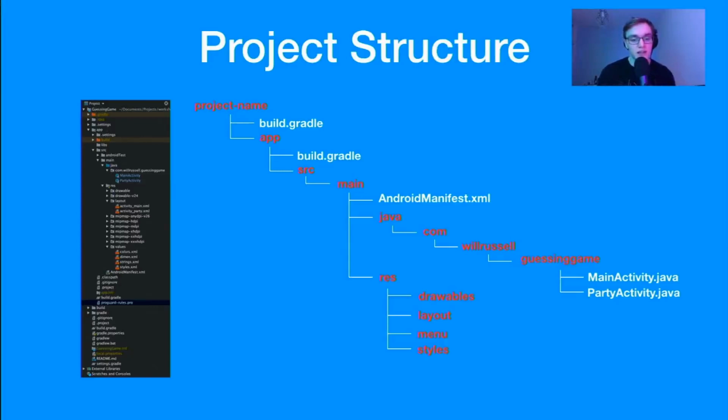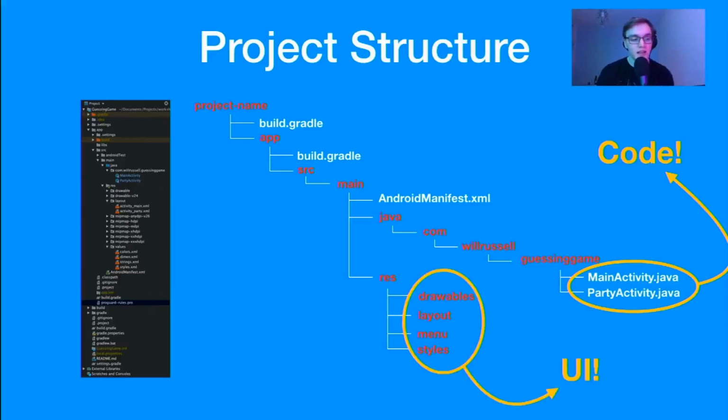Right at the end on the right hand side, you'll see our code, which is our activities. We'll explain a little bit more what that means in a bit. And on the right hand side, we've got our UI. In the middle, we've got our UI under the resources folder.